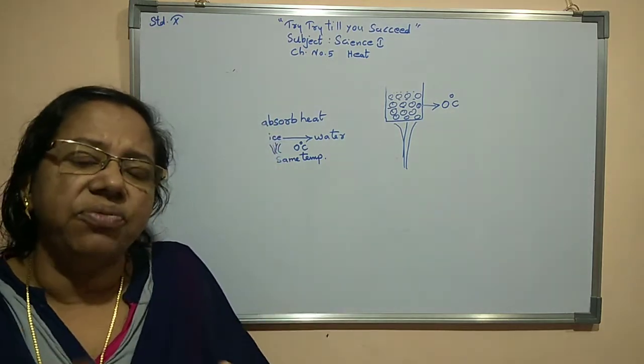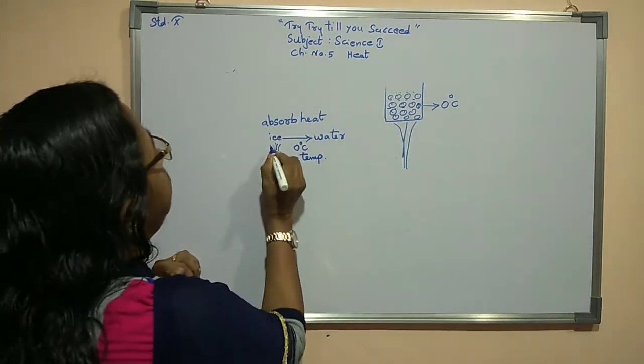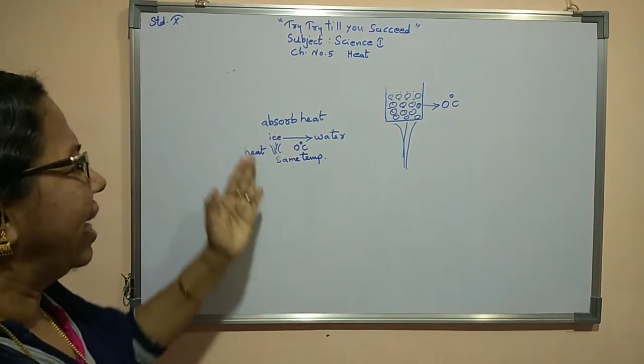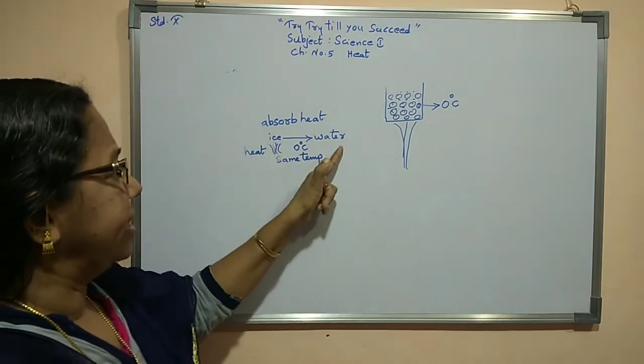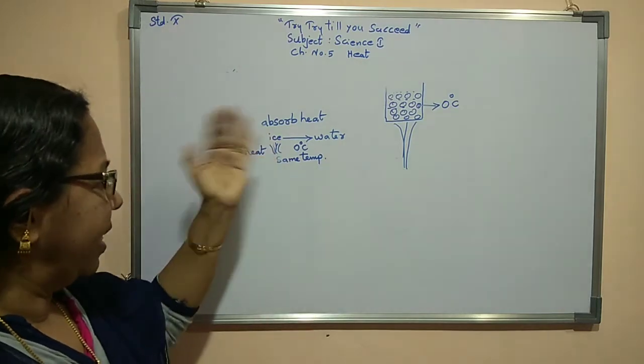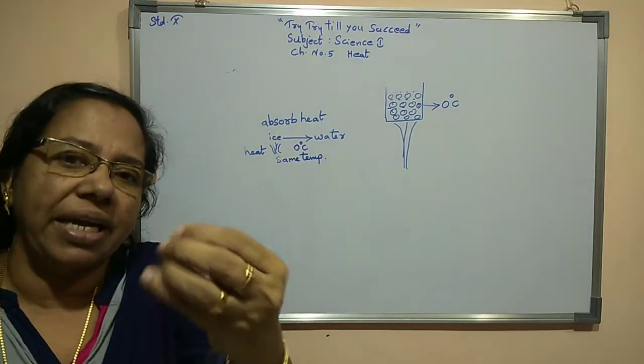So the heat energy we are continuously supplying to the ice for converting ice into water, what is happening to the supplied heat?